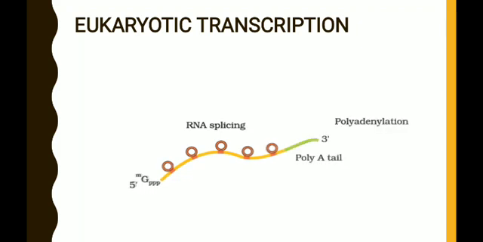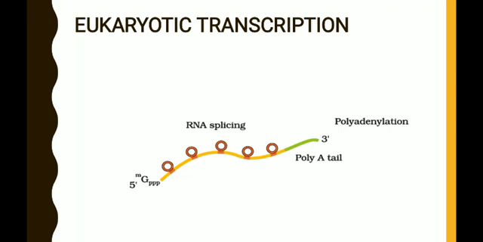And the last event in the processing, that is addition of poly A tail. The addition of poly A tail to the 3' end of the RNA is called polyadenylation, or it is also called tailing. So capping, splicing and tailing, these are the 3 important post-transcriptional changes or processing. So the processing results in the production of mRNA.